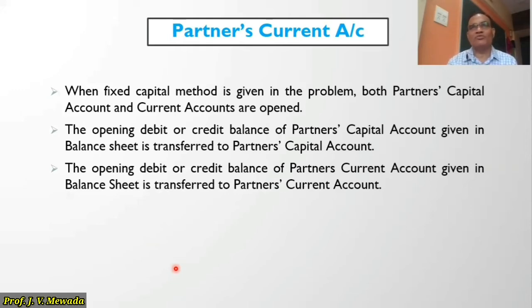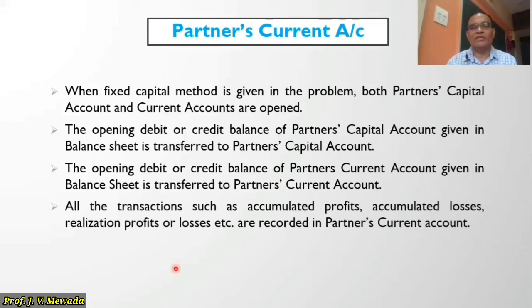So now we have two accounts. One is partners capital account and one is partners current account. So capital account balance we are going to transfer to the partners capital, and current account balance we are going to transfer to the partners current account. And all the transactions such as accumulated profit, accumulated loss, realization profit, realization loss, assets taken over, liabilities taken over, all previously we used to transfer to partners capital account. Now we have to transfer to partners current account, not to the partners capital account. This is the important point that you have to remember.